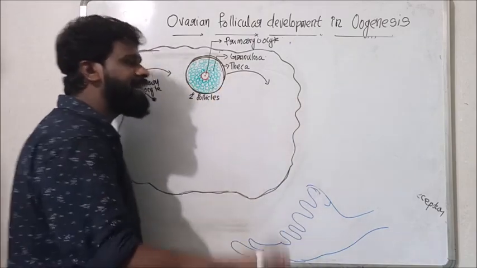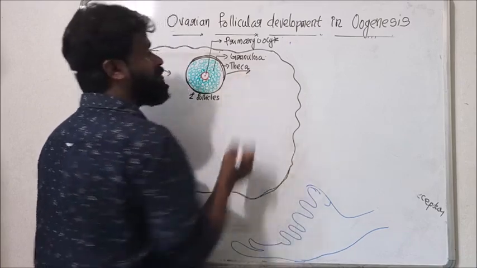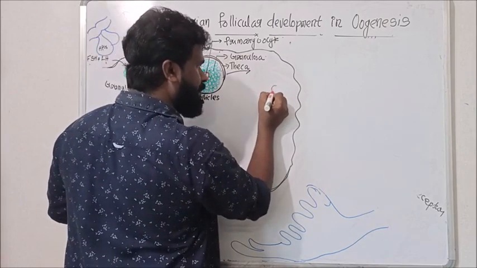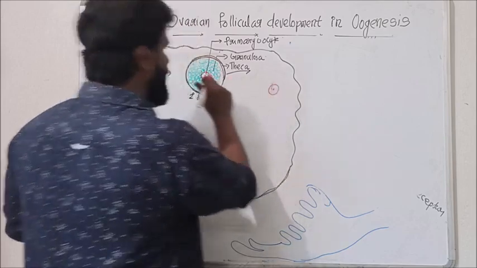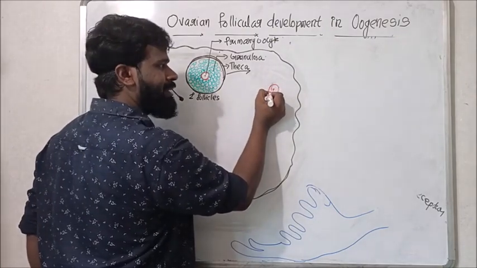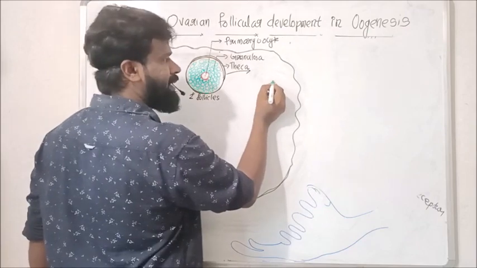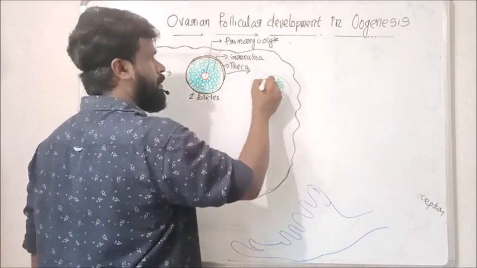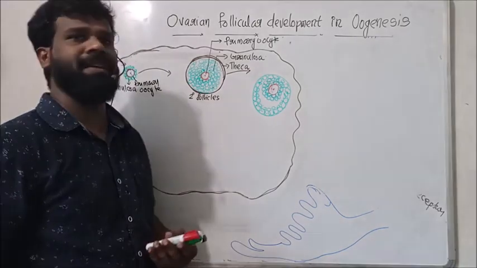Under the stimulation of these hormones, the secondary follicle then develops into a tertiary follicle. See, the tertiary follicle contains the same primary oocyte. This primary oocyte is surrounded by the same granulosa cells, so the granulosa cell is differentiated here.